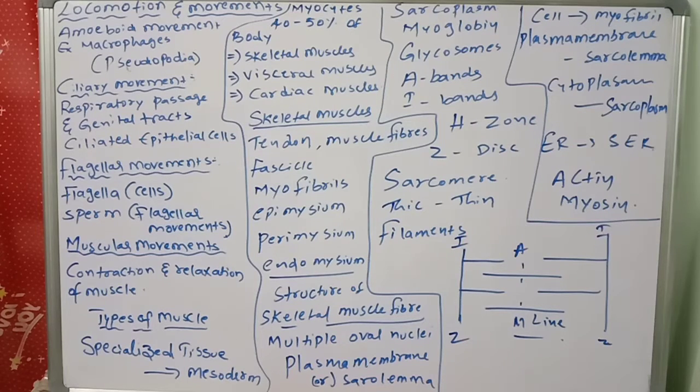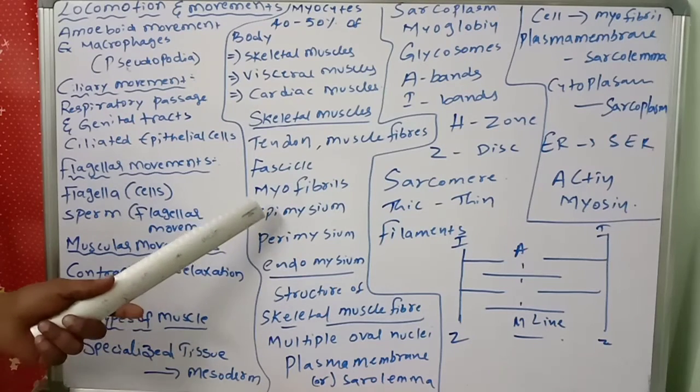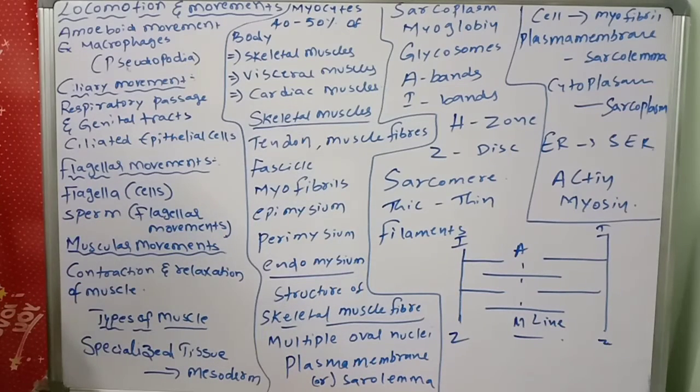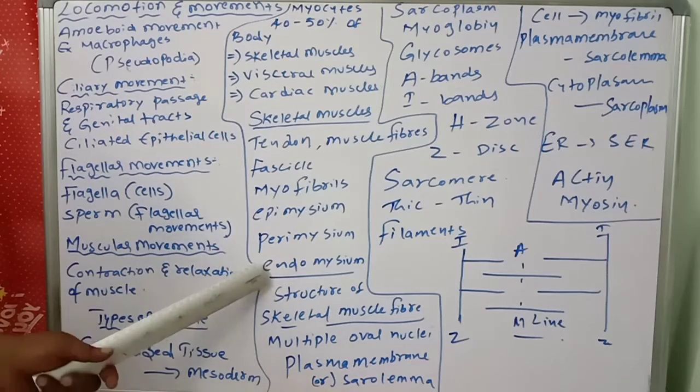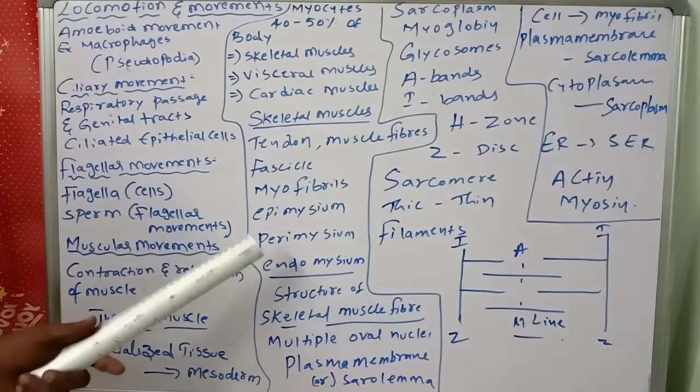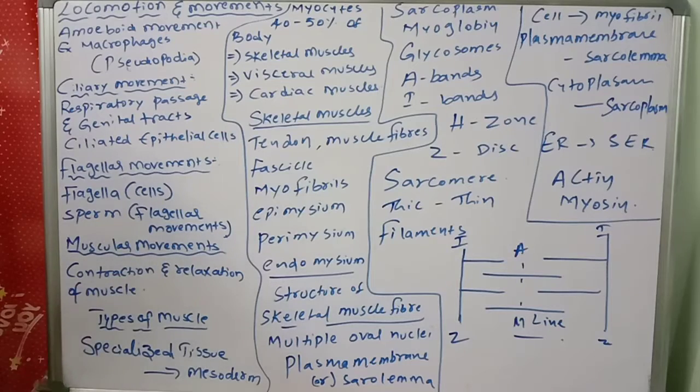So what is epimysium? The connecting tissue covering the whole muscle is the epimysium. The fascicle, fascicle means what? A group of muscle fibers, right? That fascicle is covered by perimysium. One single muscle fiber is covered by endomysium. So fibers are covered by endomysium, fascicle covered by perimysium, the whole muscle covered by epimysium.